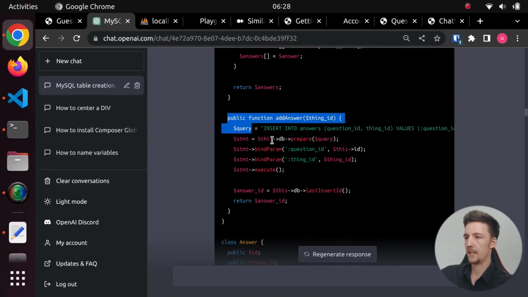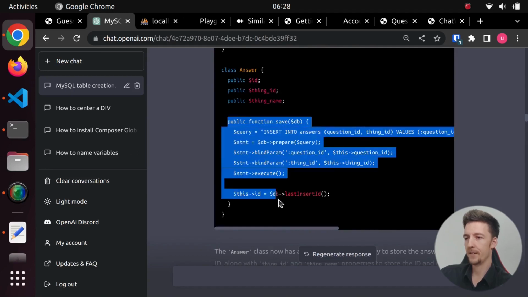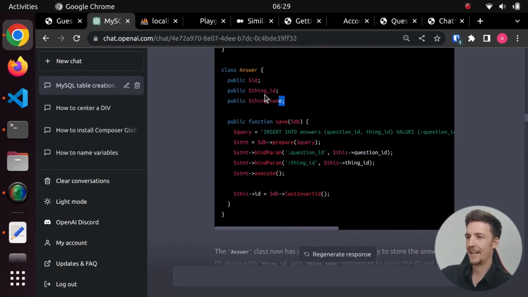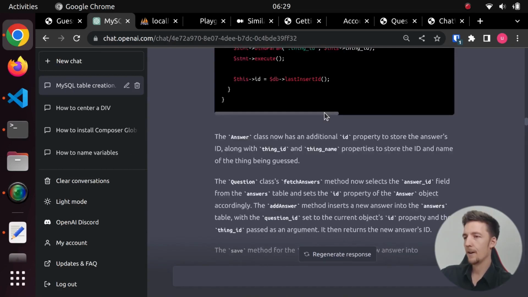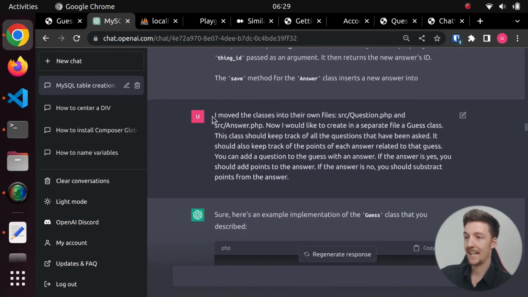And then it created this add answer method that connects the answer to the question. And then it created this save method to the answer class and added these public properties. And of course, we got some explanation again. So then I moved around some of the files and I told ChatGPT about it. And then I wanted to create a guess class.